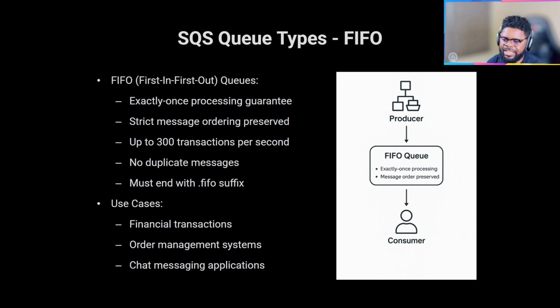Use case: financial transactions, for example, you know how it is. Most of the time, financial transactions are ordered, right? You need to debit, you need to credit, it has to go in a sequence. So if you want to build those kinds of systems, you obviously need to use a FIFO queue, right? Or an order management system where it has to go through a step-by-step approach to solving the problem. And then chat, you know how it is. Chats are ordered. If you check all your messaging platforms, you notice that the messages actually arrive in a given order, how it's sent. It has to follow that order to be delivered to you.